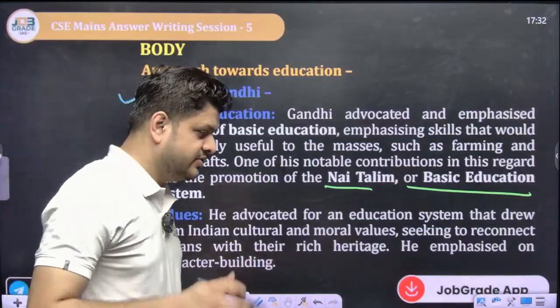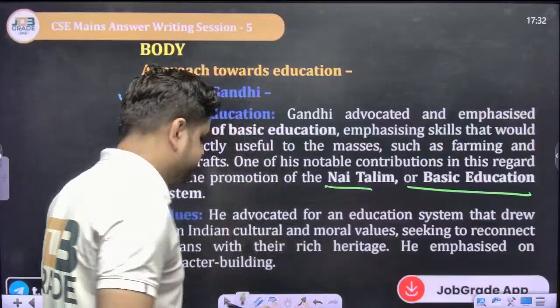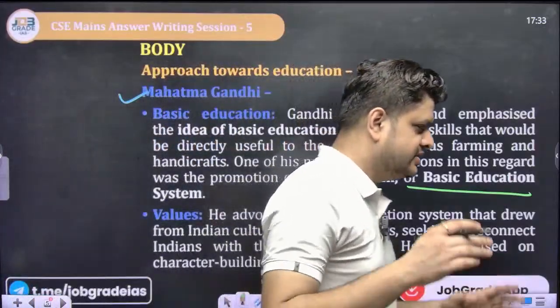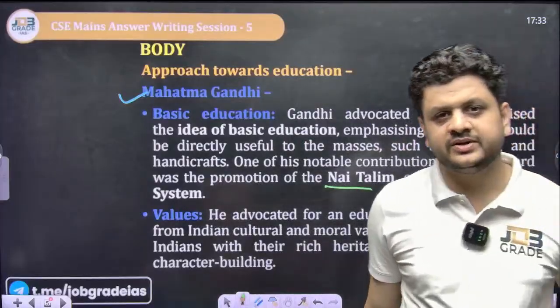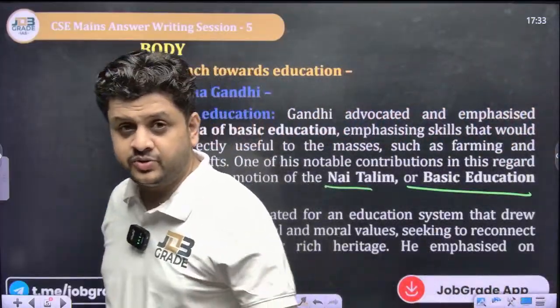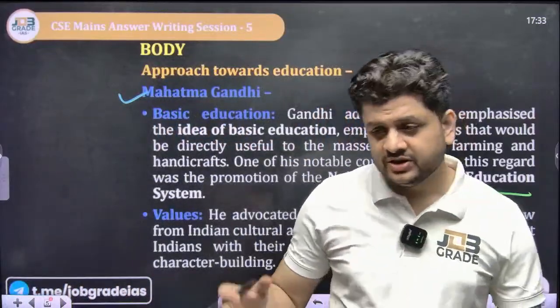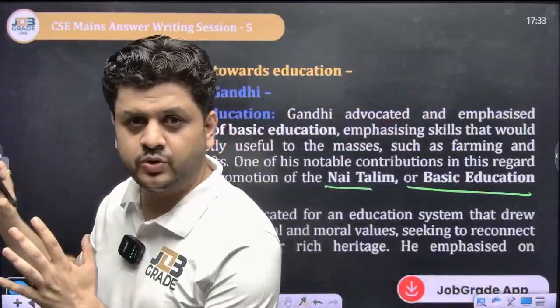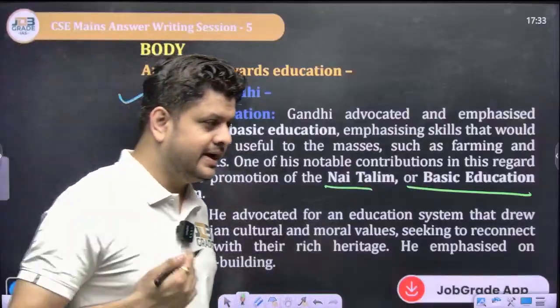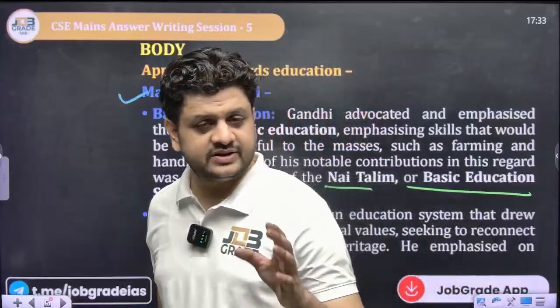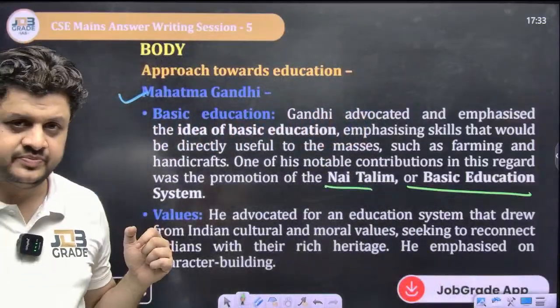For example, Gandhi emphasized character building. He emphasized that the Ramcharitmanas, the Guru Granth Sahib and the Quran Sharif must be in the course curriculum, so that a man or a lady can be a very good human being, right?